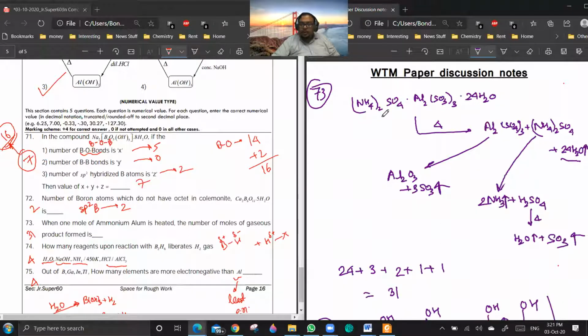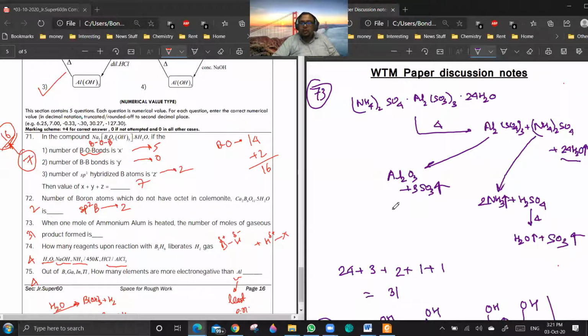So ammonium alum will be (NH4)2SO4·Al2(SO4)3·24H2O. When you heat it, first it will give Al2(SO4)3 plus (NH4)2SO4 plus 24H2O. Now since you are heating it, water will be vaporizing, so it will be in gaseous form.